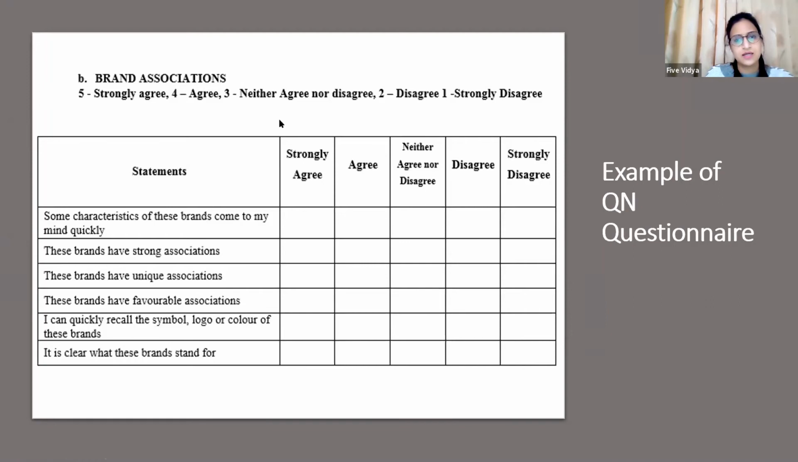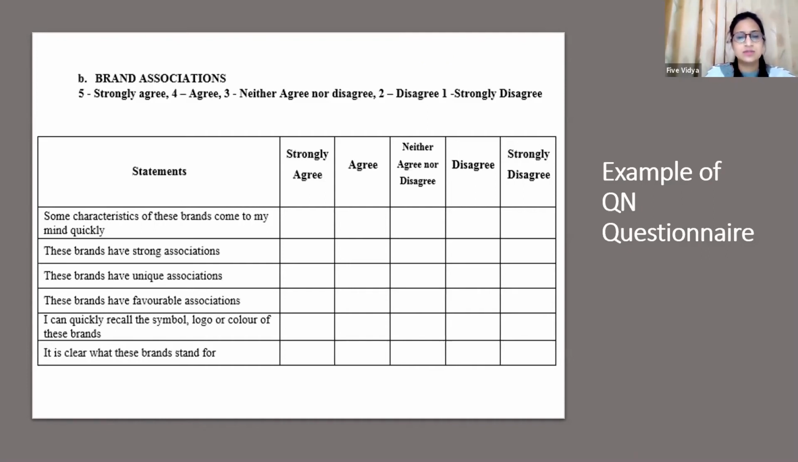Once you put the data in your SPSS, it depends how you are coding that. So you can code one as strongly disagree, five as strongly agree. Clear? Okay, this is clear to all of you regarding the questionnaire.